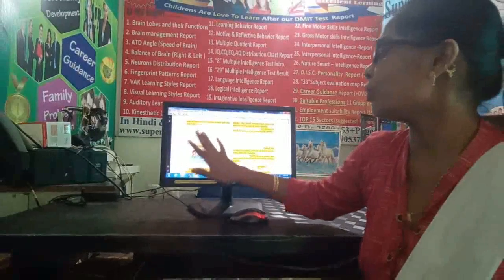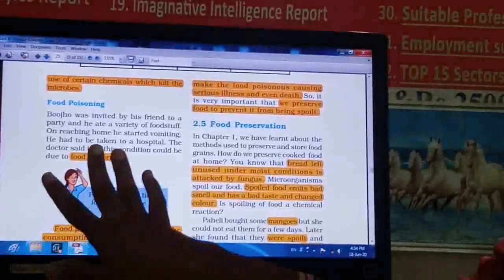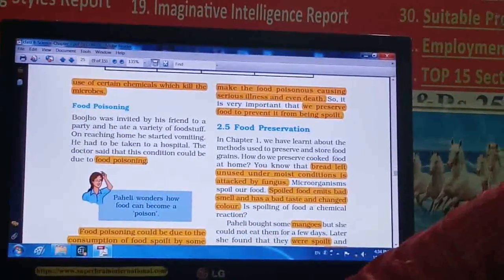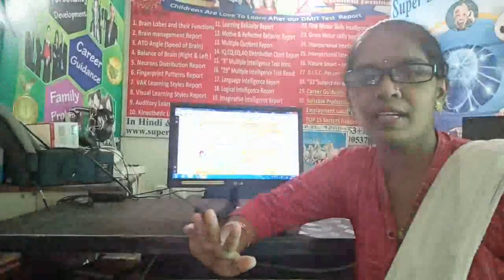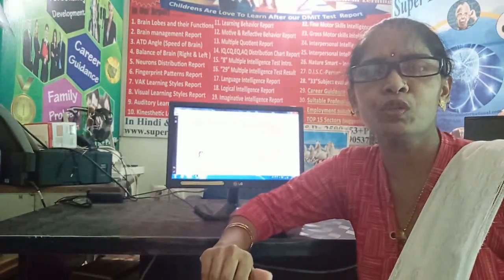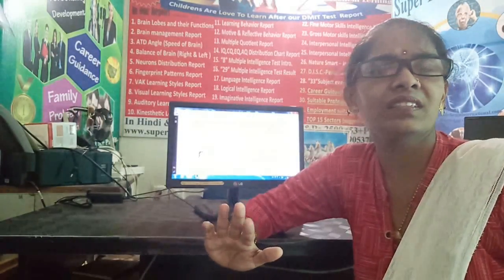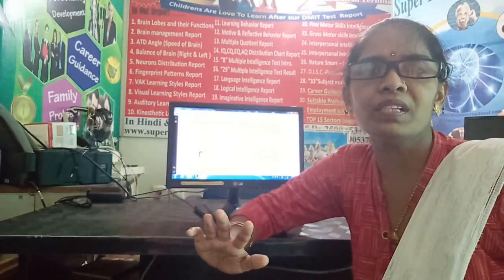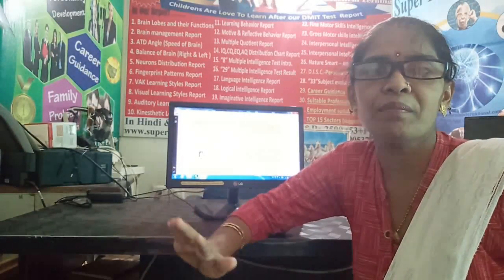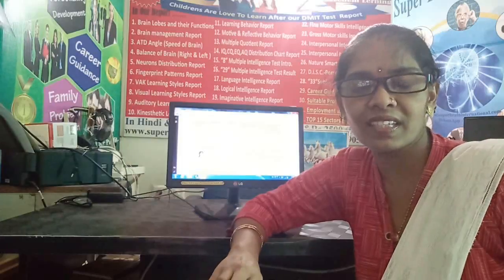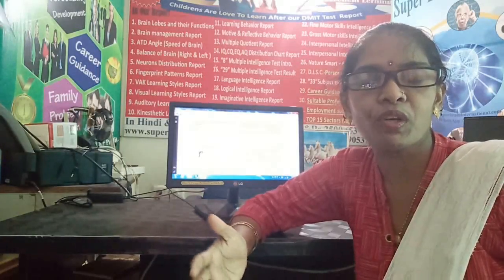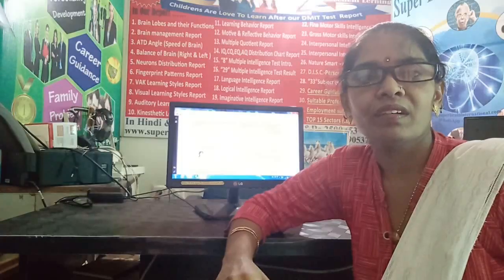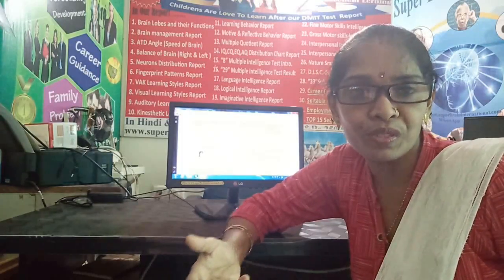See here, food poisoning. What is it called as food poisoning? Sometimes when we go to the doctor, you must also have gone, saying my stomach is paining and it's very troublesome, so doctor, please give me some medicine. Then the doctor will ask you, what did you eat yesterday night? Or in the morning, or did you eat something outside?